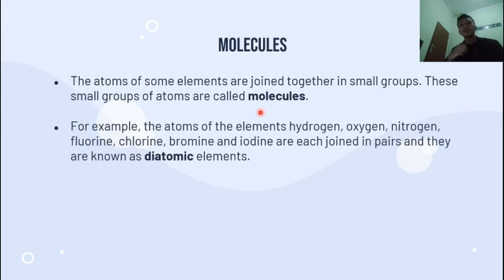After we learn about the atoms and the elements, now we will learn about molecules. So what is a molecule? A molecule is when the atoms of some elements are joined together in a small group. For example, the atoms of the elements hydrogen, oxygen, nitrogen, fluorine, chlorine, bromine, and iodine are each joined in pairs, and they are known as the atomic elements. The example is here.